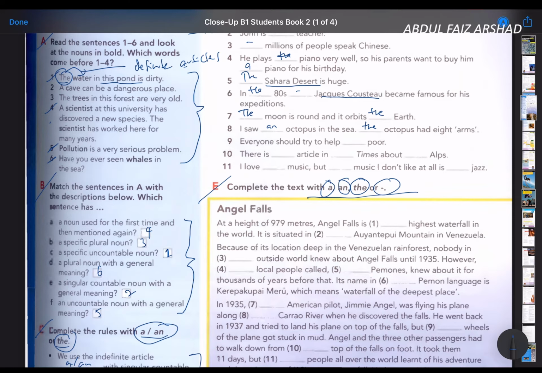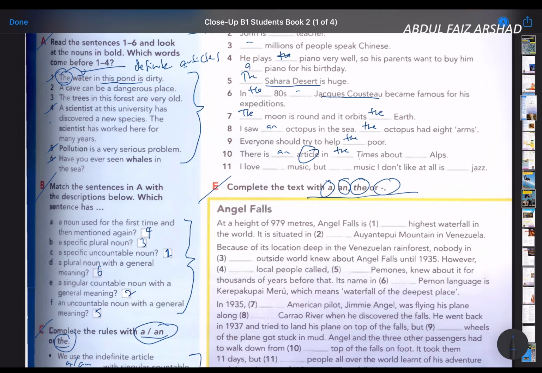Okay, number 9, the poor. They're talking about the specific poor people. There is an article in the Times. Ni artikel ni apa penulisan bukan artikel the same thing as "a" and "the".